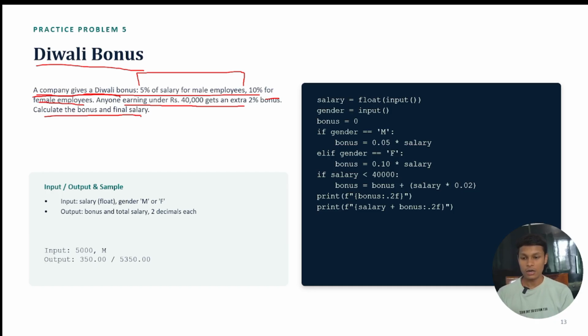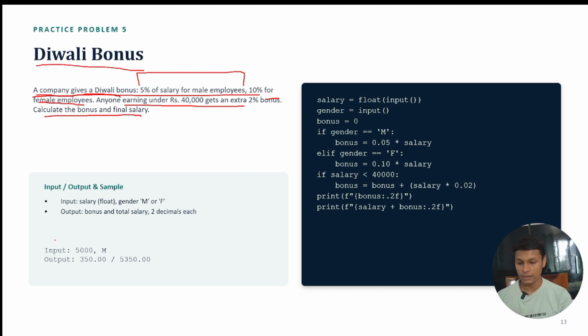First one is we are going to check whether the person is male or female. If the person is male, we have to give a bonus of 5%. If the person is female, then we have to give a 10% bonus. Okay, and whatever the gender, male or female, it doesn't matter: if the salary is less than 40,000, then we give 2% extra bonus to that person. Okay, and we are going to calculate the final salary after adding all the bonuses.